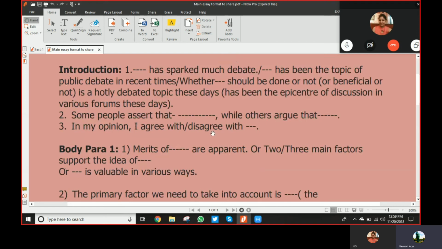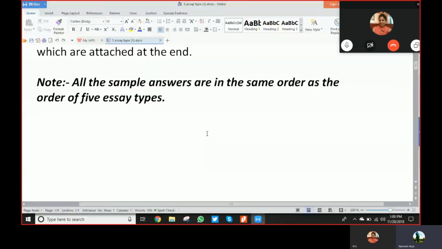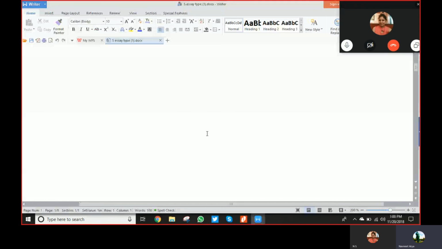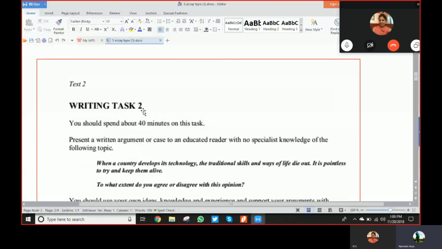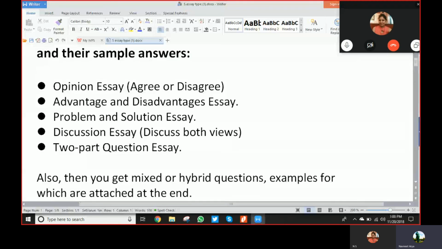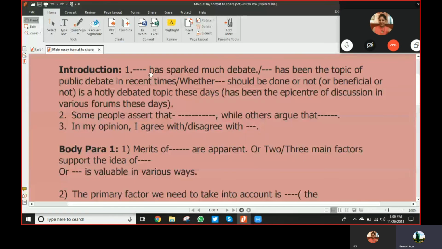Remember, the one which has a heading like this, to what extent, right? But if you get questions such as advantages and disadvantages, these are the second type of essay, while the discussion essay is the third type of essay. So your introduction, first point, which is paraphrasing, is the same, and the second statement, which is the general statement, is also the same.